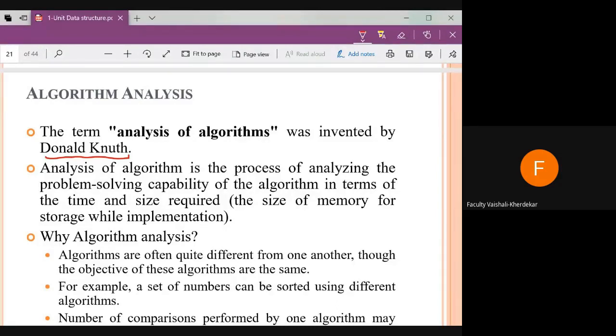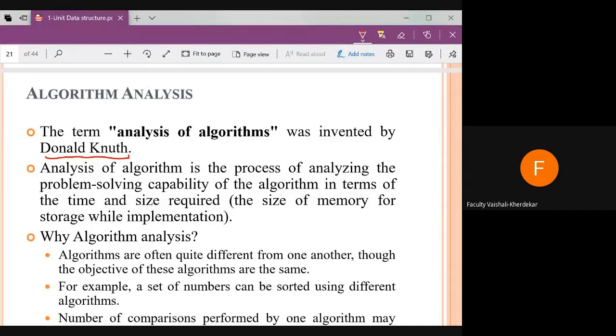Consider sorting. Suppose there is one array having 10 numbers and we want to sort it. In sorting, there are various sorting techniques. There is bubble sort, you may have heard this word.